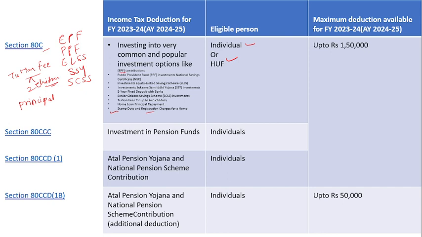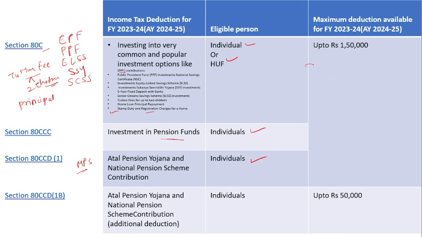After that is section 80CCC. 80CCC is for the pension fund. If you have invested in a pension fund, only an individual is eligible for this deduction. And after that, section 80CCD(1) is for the Atal Pension Yojana or NPS. You know that NPS is the National Pension Scheme. If you have contributed in the National Pension Scheme, you will get a deduction, and the eligible person is an individual.